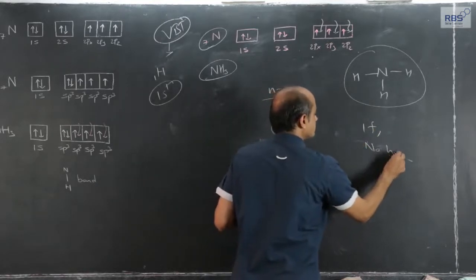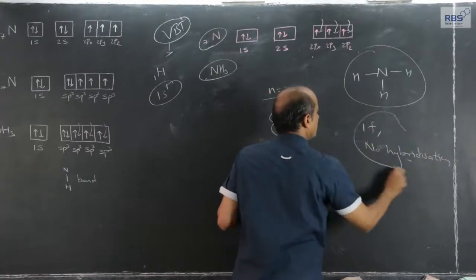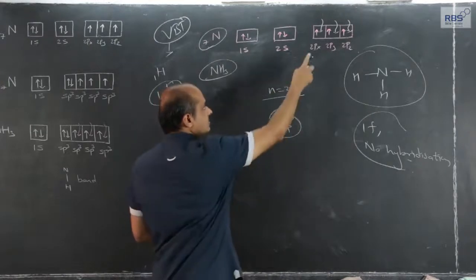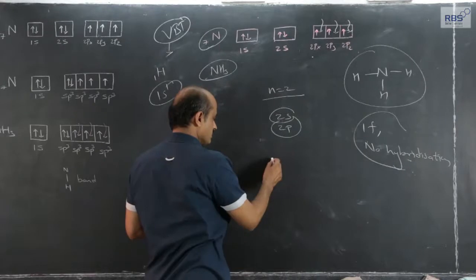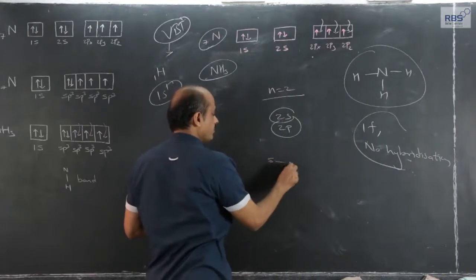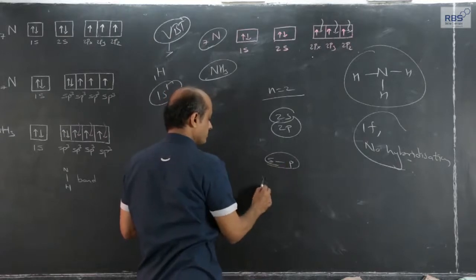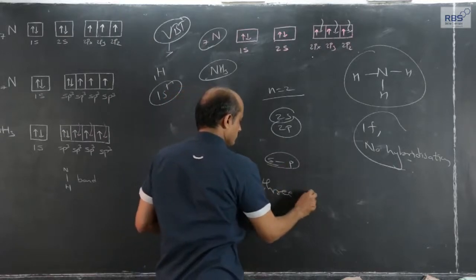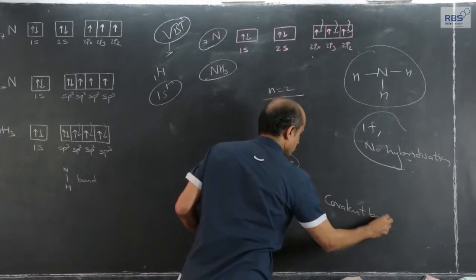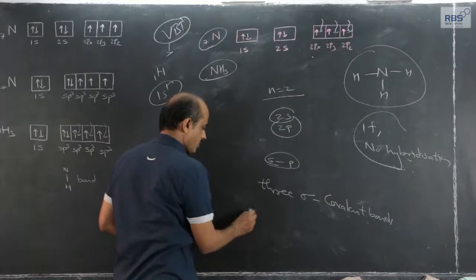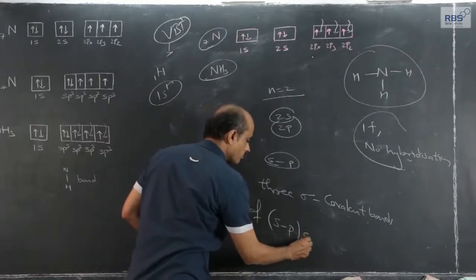If no hybridization, then the 3 bonds formed will be of this nature: s orbital of hydrogen and p orbital of nitrogen. So there will be 3 sigma covalent bonds of sp overlapping.